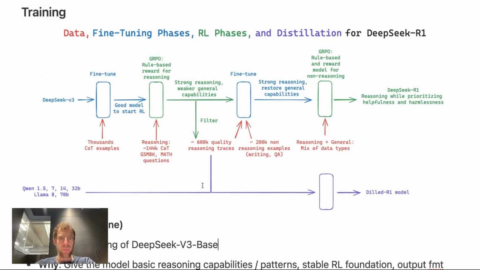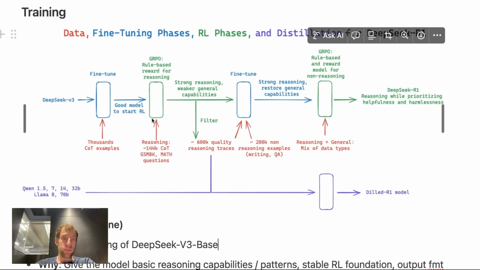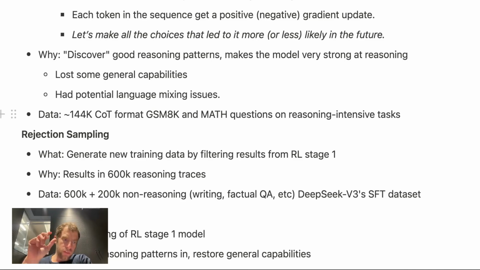If we look at our diagram here, we're right here. So we've actually used reinforcement learning to get a very strong reasoning model, but it's a bit weaker in some other capabilities. So what they do is they take the resulting reasoning traces from that model and filter them to get only high quality ones. The paper talks about this as rejection sampling. So they're basically filtering the outputs of that first reinforcement learning phase for a bunch of different things.